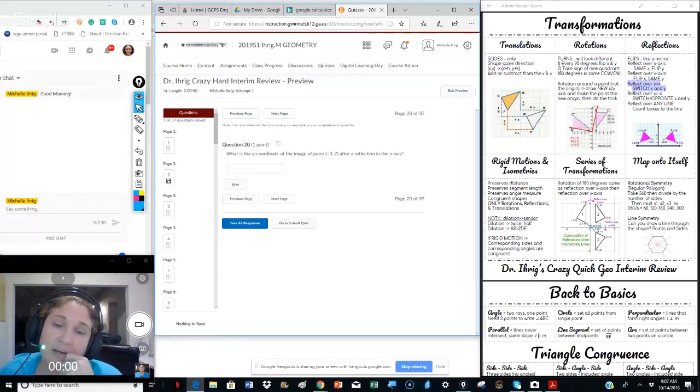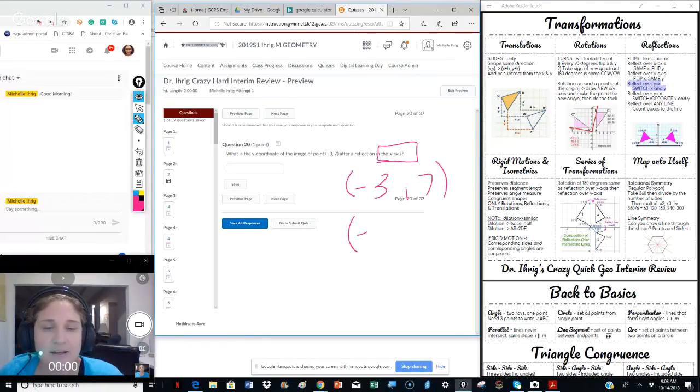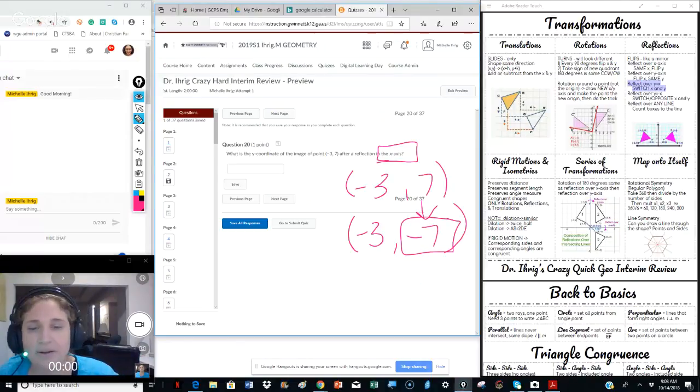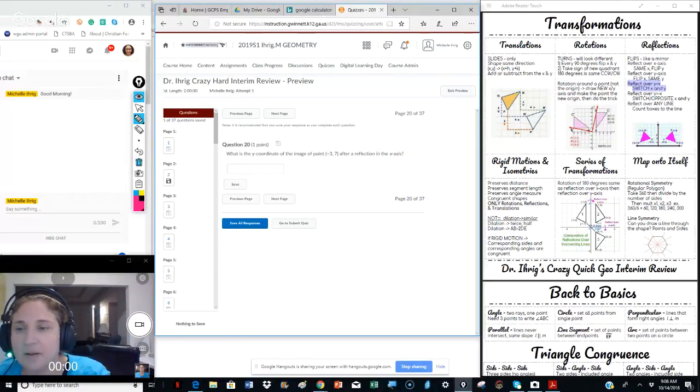Next, y coordinate, reflection, x-axis. I thought we did this one, but if not, here it is again. -3, +7, x-axis, so this stays the same. This flips. So the y coordinate would be -7. And again, read it over here. Same x, flip the y.